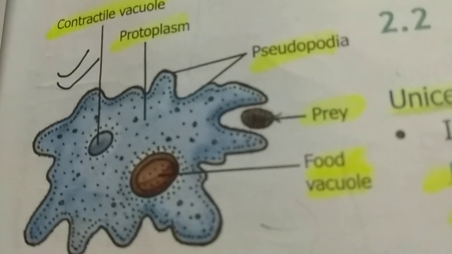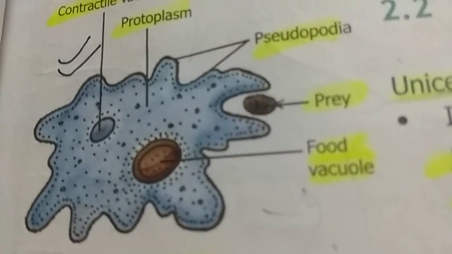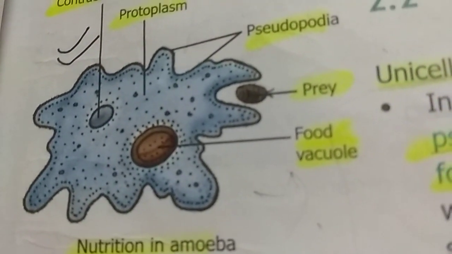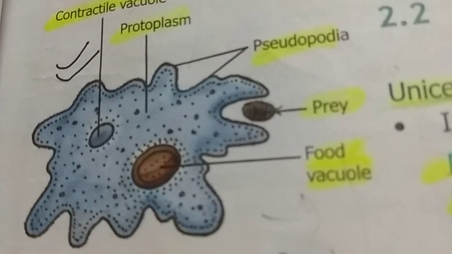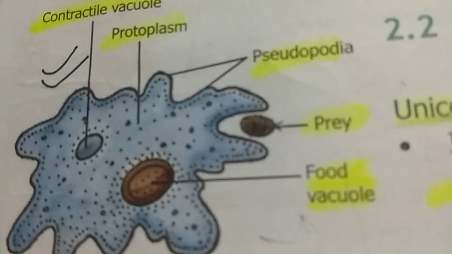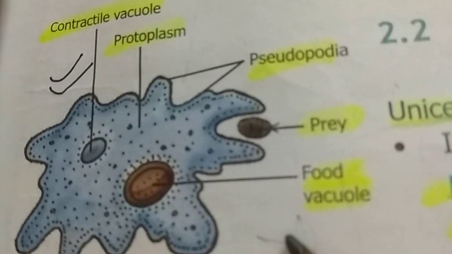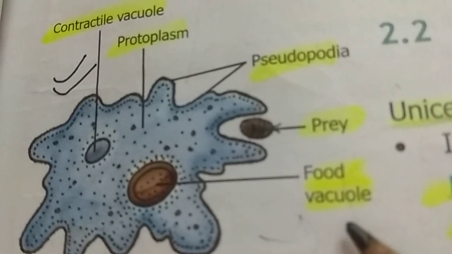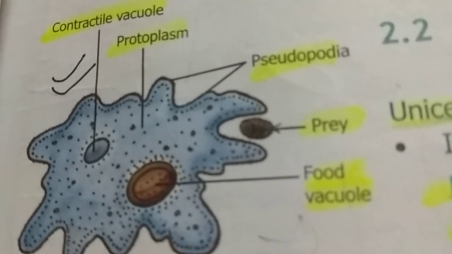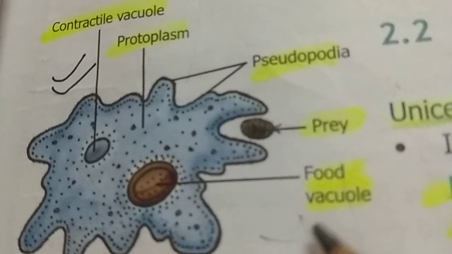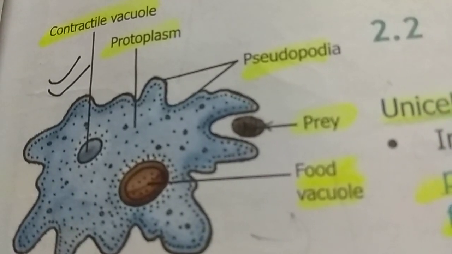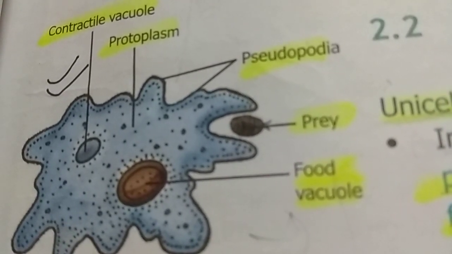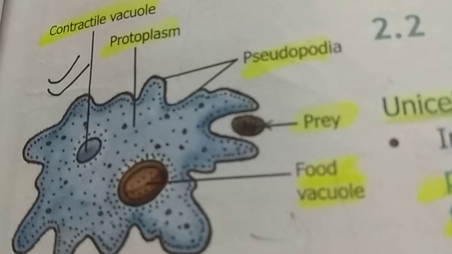See students, this is the diagram of amoeba. Amoeba is a unicellular organism that lives in pond water and eats plants and animals that are present in the pond water. One special thing about amoeba is that it does not have any fixed shape.